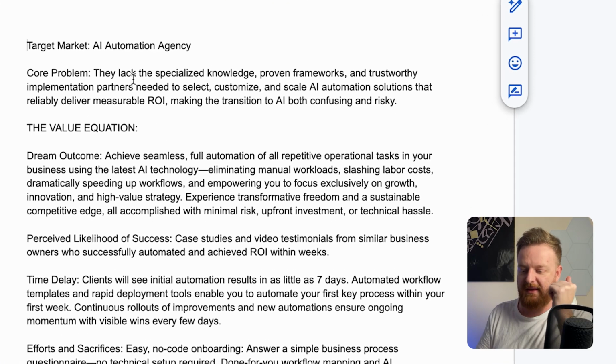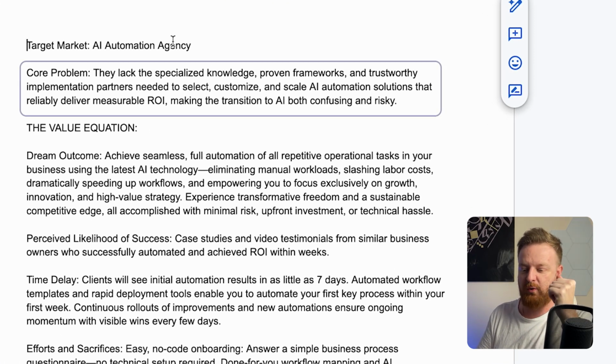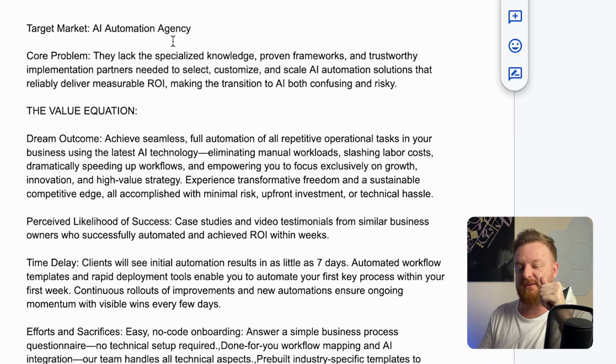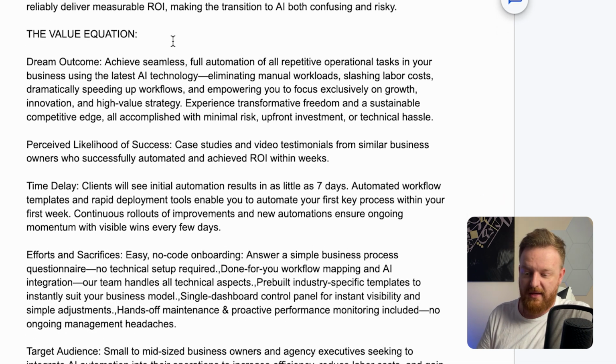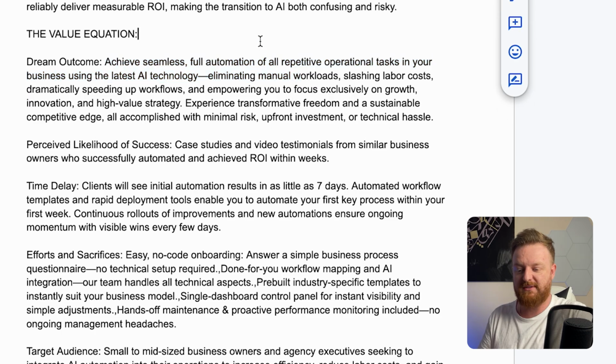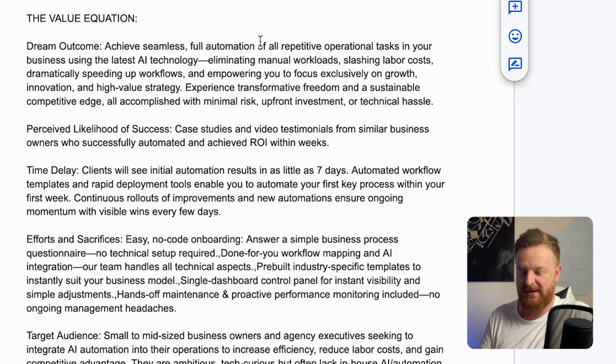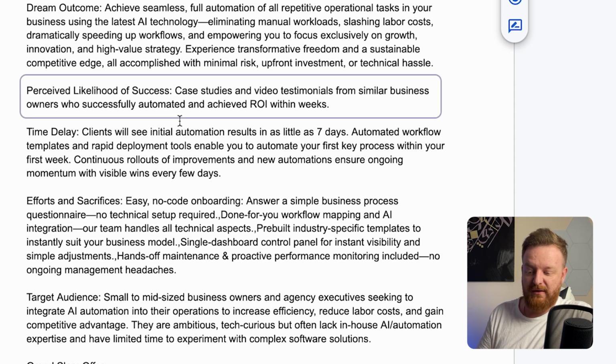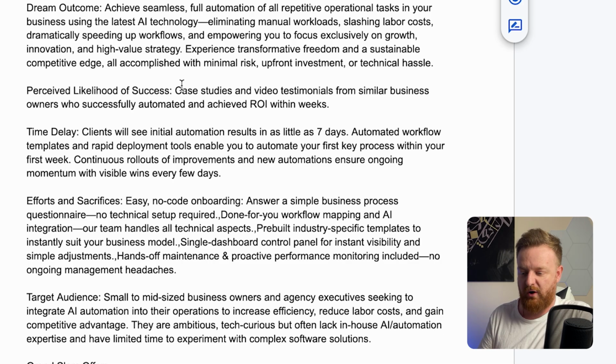So core problem: they lack specialized knowledge, proven frameworks, and trustworthy implementation partners needed to select, customize, and scale AI automation solutions that reliably deliver a measurable ROI, making the transition to AI both confusing and risky. So their dream outcome is to achieve seamless, full automation of all repetitive operational tasks in the business using AI technology, eliminating manual workloads, slashing labor costs, etc. Perceived likelihood of success: case studies, video testimonials showing similar businesses that they've helped successfully automate and achieve ROI in the timeline that they said.